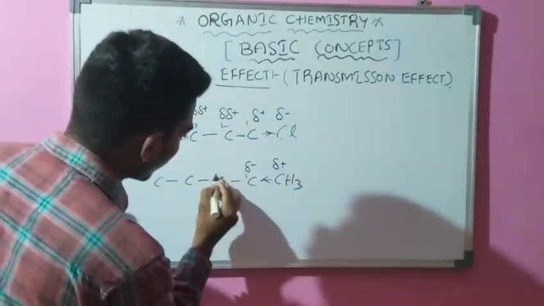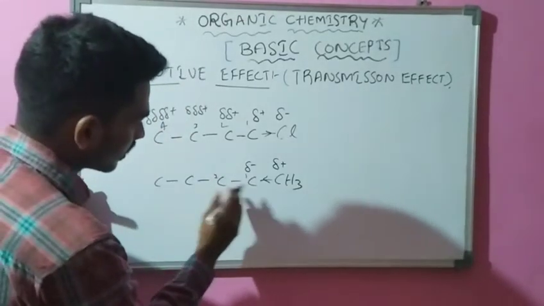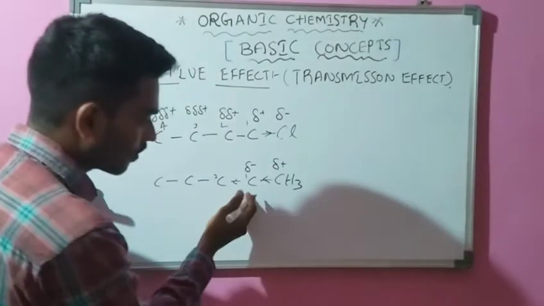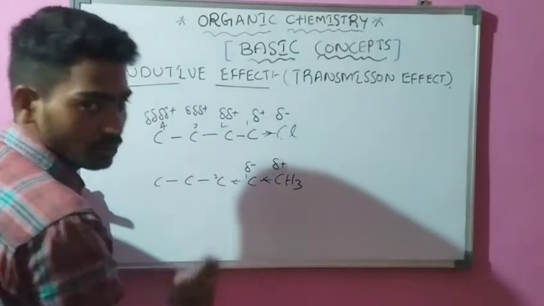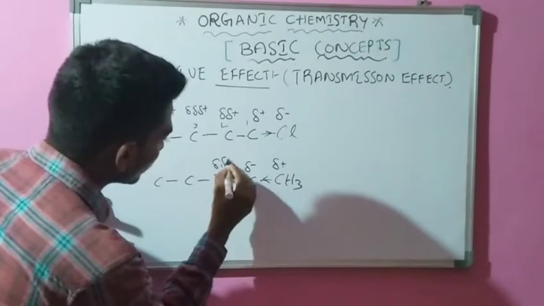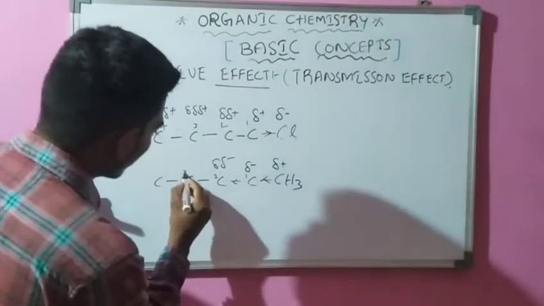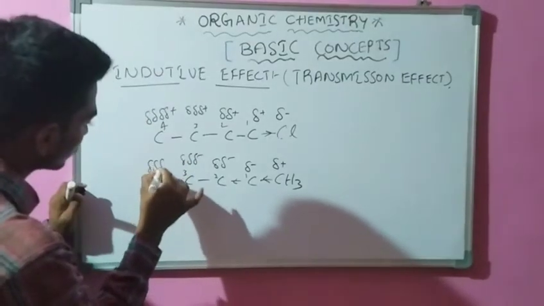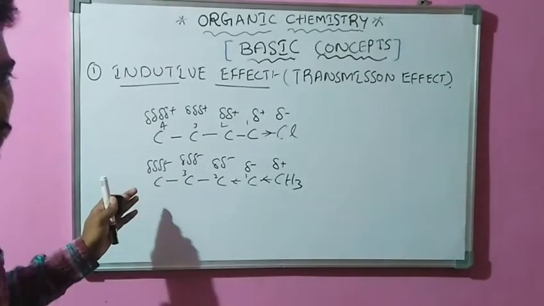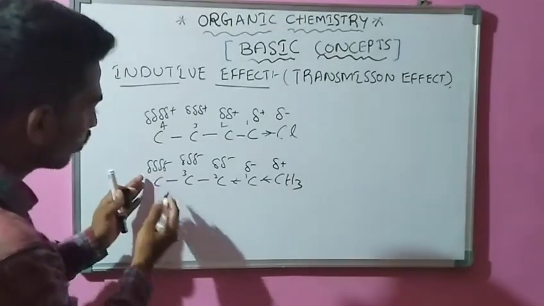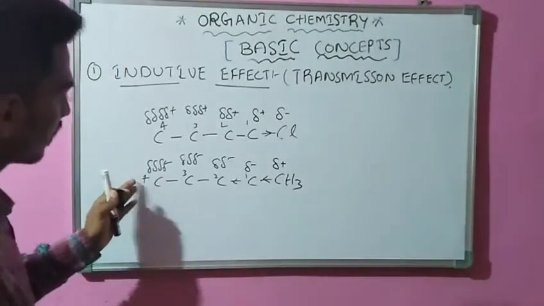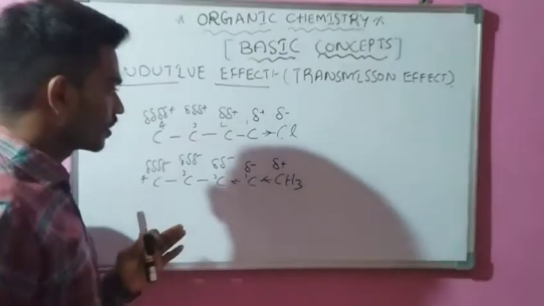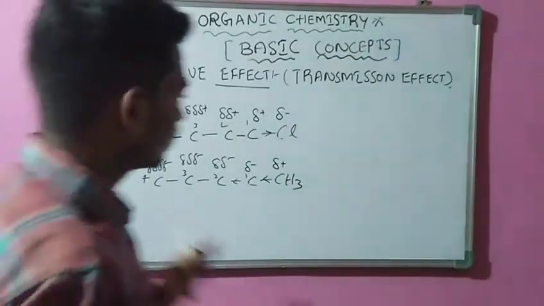Comparing carbon 1 and carbon 2, carbon 2 has more electronegativity because of the extra movement of electrons to this carbon 2. So here a delta minus charge, similarly on carbon 3 a delta negative charge, and finally on carbon 4 a delta minus charge. This last carbon atom has more electronegativity compared with the previous carbon atoms. So you will understand this concept.